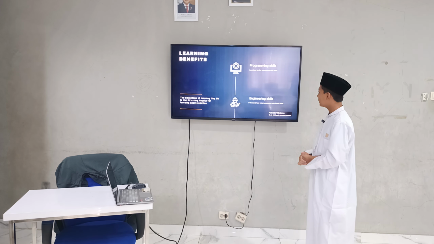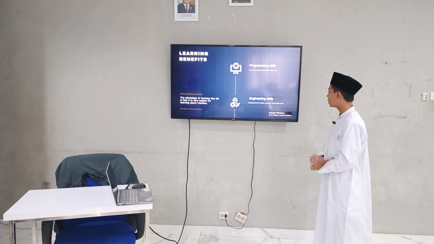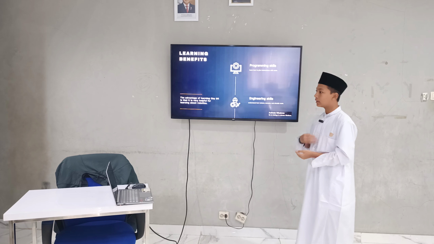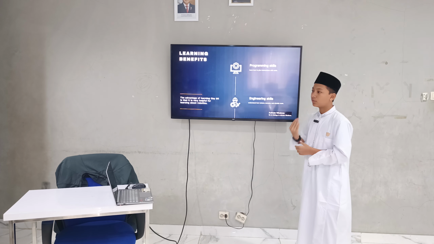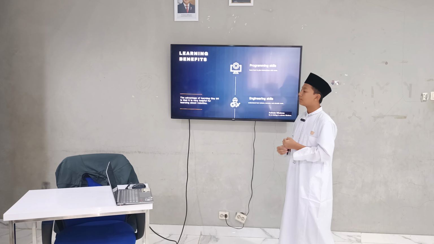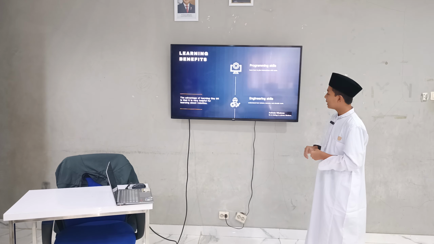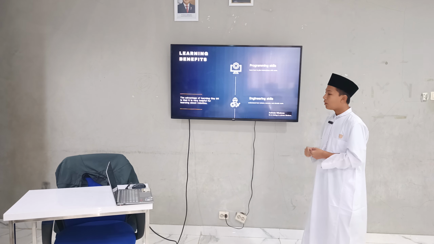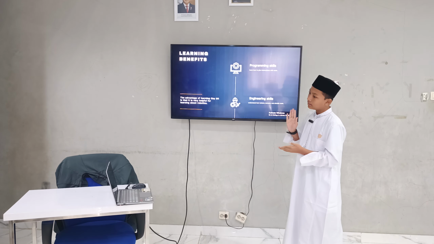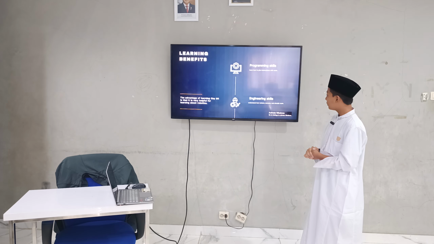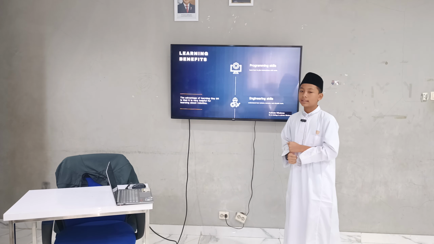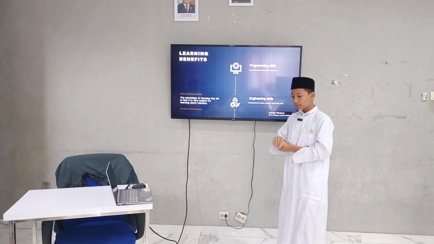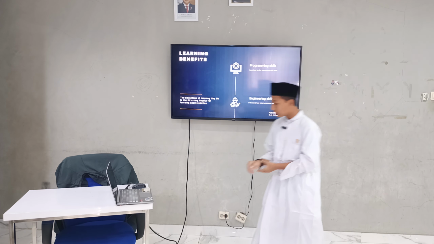And then the second is engineering skill: understand how motors, sensors, and circuits work. So when you learn TinyBit, you also learn how TinyBit works. When you first make a program, you will understand when the motors are running and how the sensor works, like when the sensor detects something, and how the circuit works, and then you know what TinyBit will do.